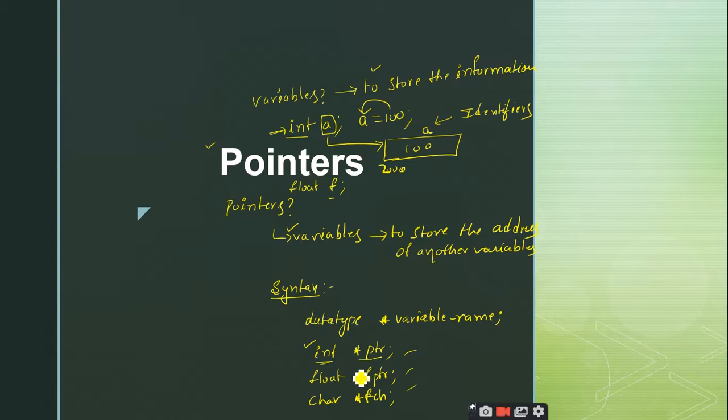So fptr is capable of storing the address of another floating point variable. It cannot store the address of another integer variable, or the address of another character variable. So this is the purpose of these pointers. Similarly, I have declared fch as a character pointer. The fch is capable of storing only the address of another character variable. It cannot store the address of integer or float, right. So this is how we are going to make use of the pointers.